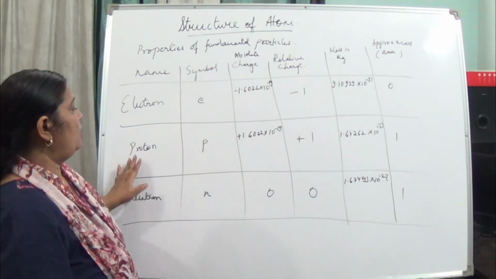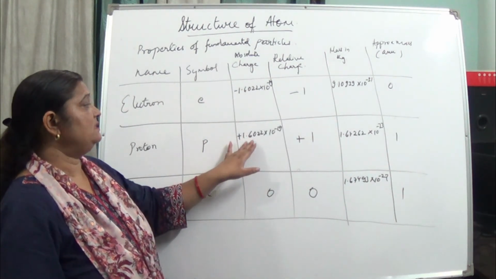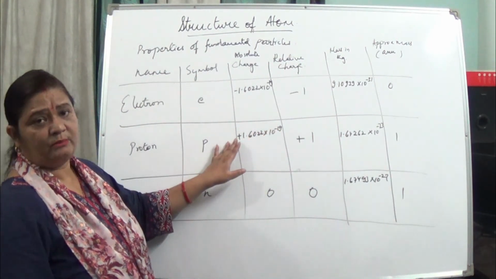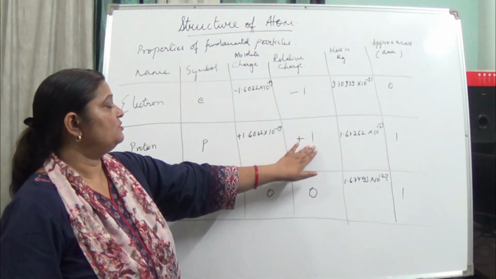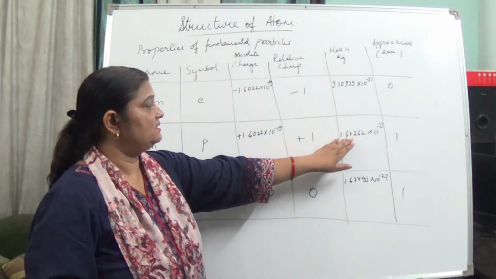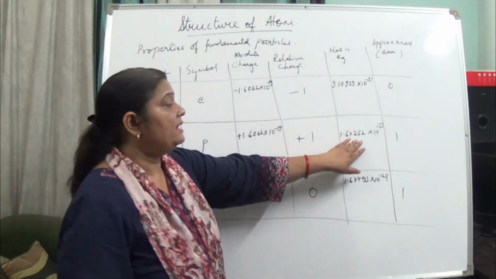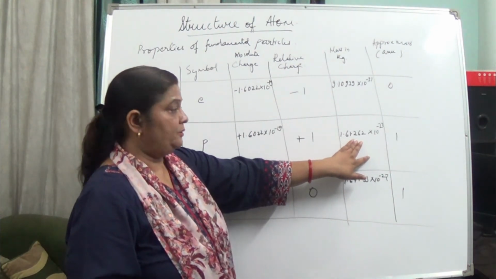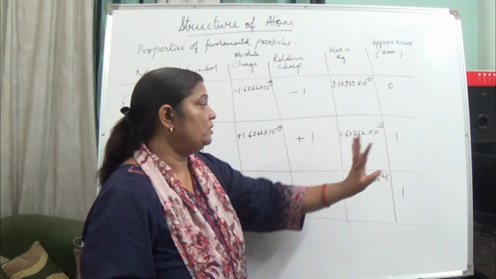Now the proton symbol is represented as small p. We write plus 1.6022 into 10 to the power minus 19. This can be avoided while doing the calculations. The relative charge is plus 1, and its mass is 1.67262 into 10 to the power minus 27. That is approximately the mass of 1 atom of hydrogen, and so here we are saying that its approximate mass is about 1.